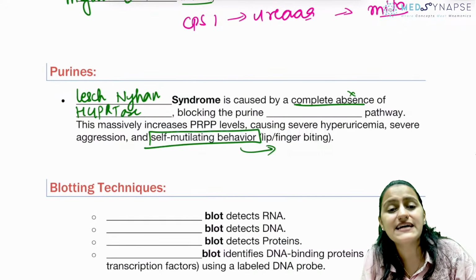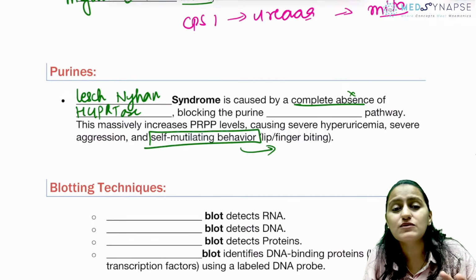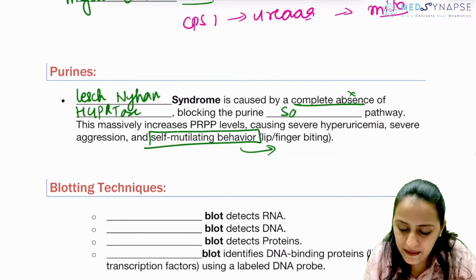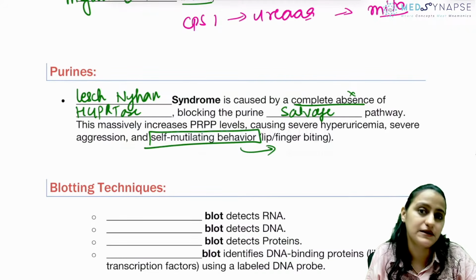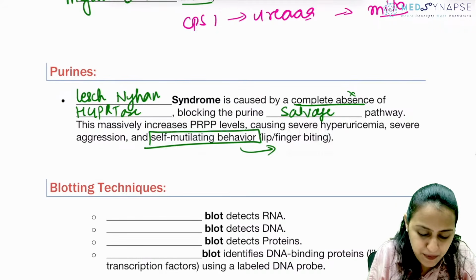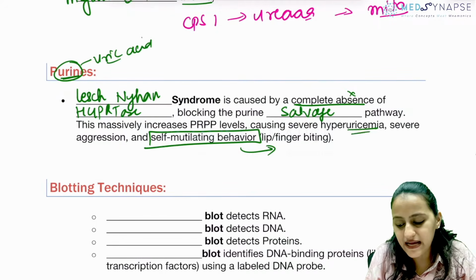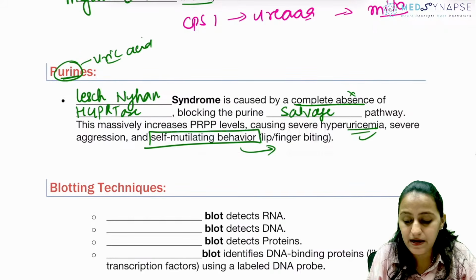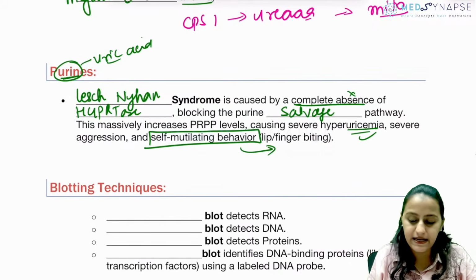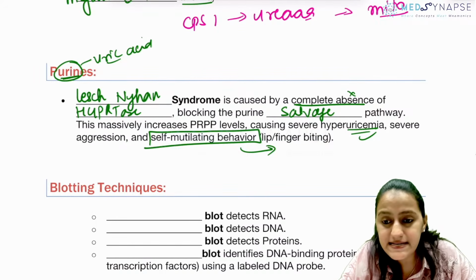Which is the enzyme in what pathway? Purine. What pathway? De novo synthesis or the salvage pathway. Remember, this is salvage pathway, not the de novo synthesis. So classically, remember, purine wala is uric acid. So यहाँ पे uric acid बढ़ जाएगा, hyperuricemia होगा, तो हम allopurinol दे सकते हैं. Patient में severe aggression होता है और होता है self mutilating behavior.